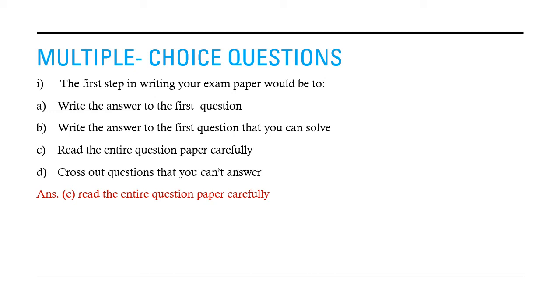Third option is read the entire question paper carefully. Next option is cross out questions that you can't answer. So the right answer is read the entire question paper carefully.